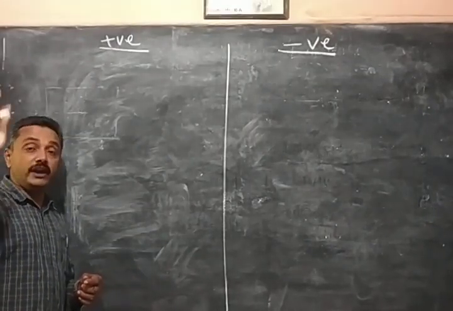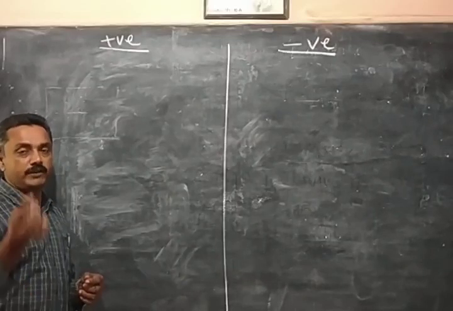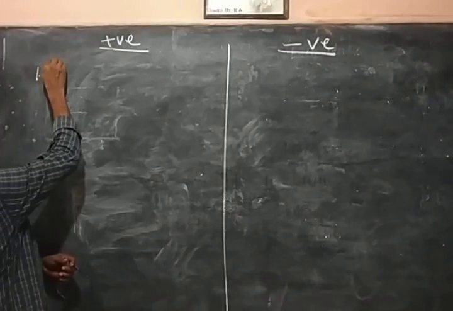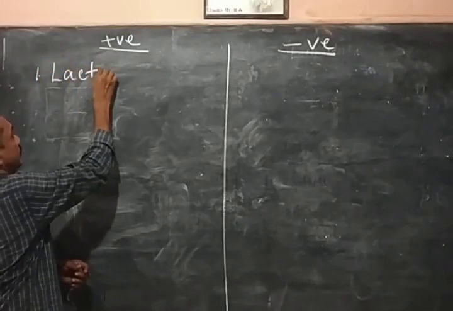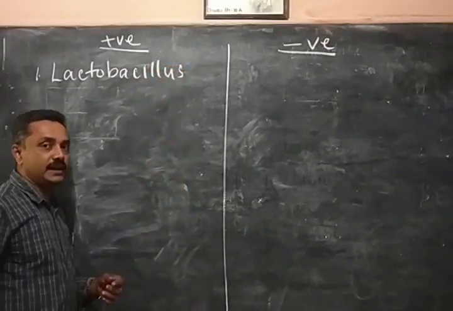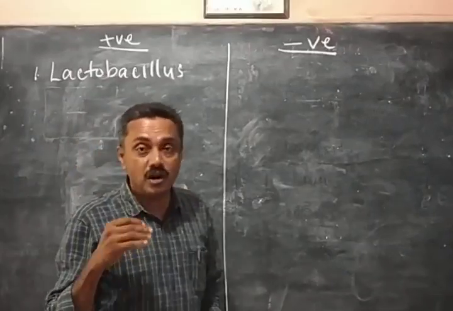What are the uses of bacteria? Bacteria are very useful to human beings for various purposes. We can point them out one by one. First of all, the bacteria called lactobacillus. You know the bacteria called lactobacillus. This lactobacillus bacteria converts milk into curd.